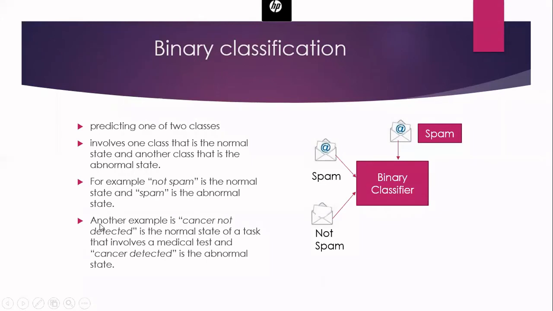A normal person is my normal state. And if a person is having cancer, that is the abnormal state. That only I am going to detect. So I will have only two possible outputs in this. So that is called a binary classifier. In the same way, spam is one possible output, another is not spam. So we have only two possible outputs.